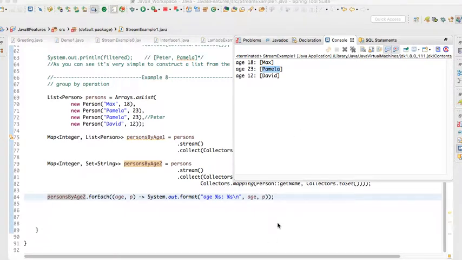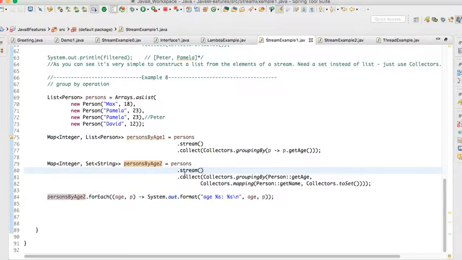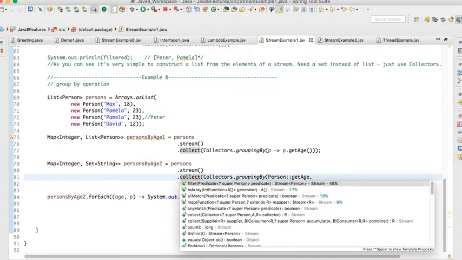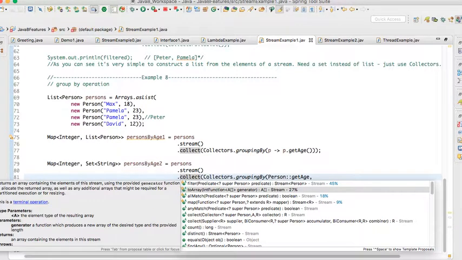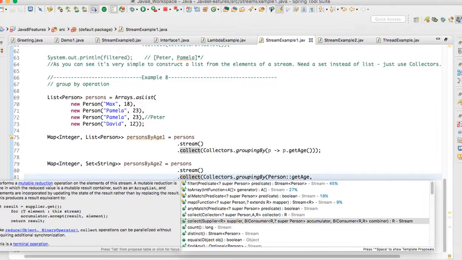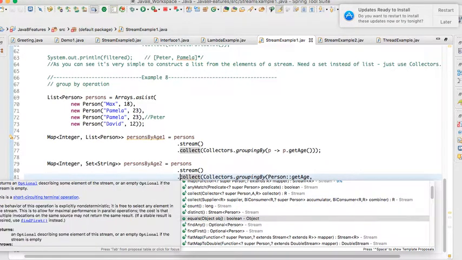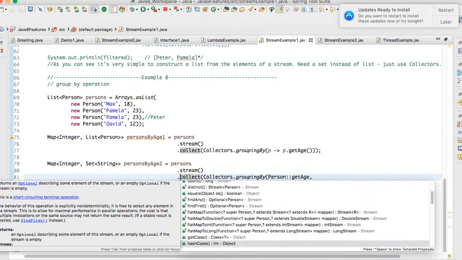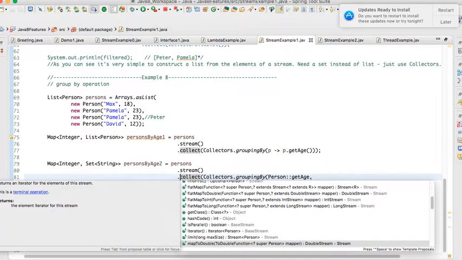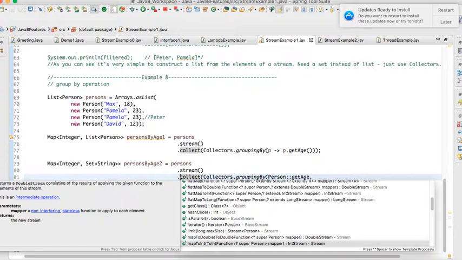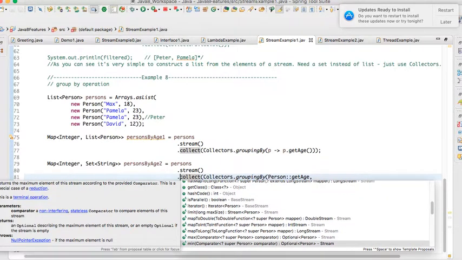Like this we have a number of operations as part of streams. Filter, toArray, allMatch, collect, these are terminal operations. Then distinct, findFirst, findAny. We have mapToDouble, mapToInt, mapToLong.